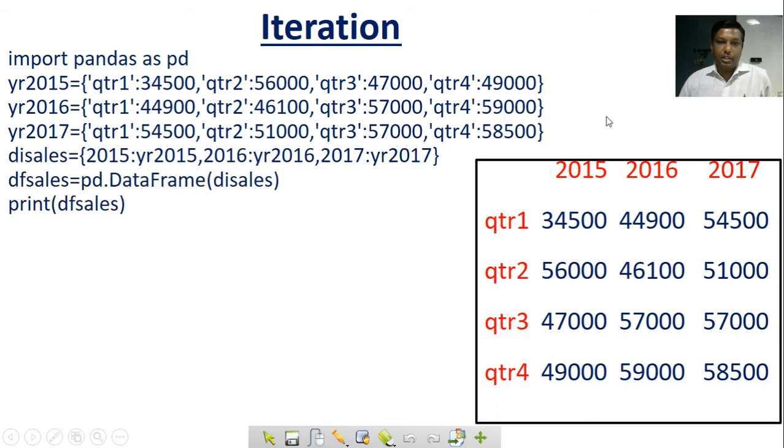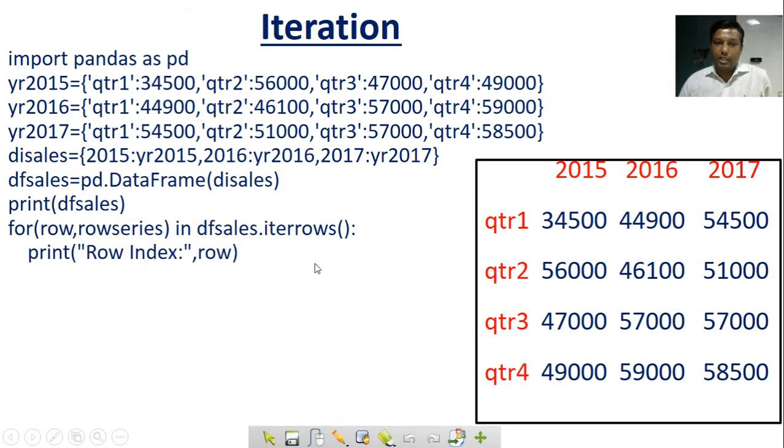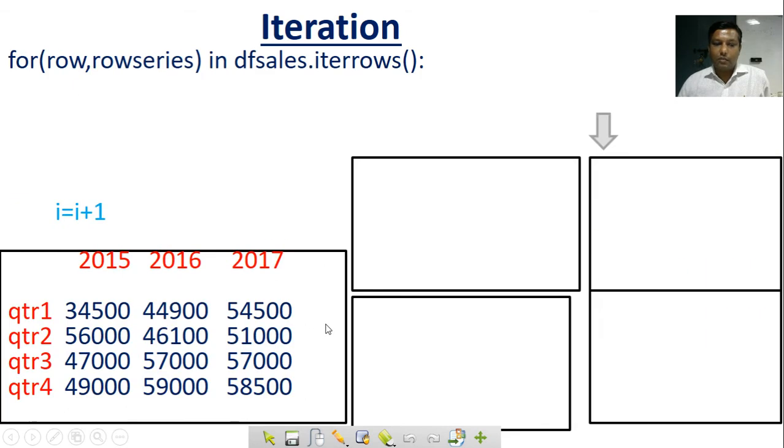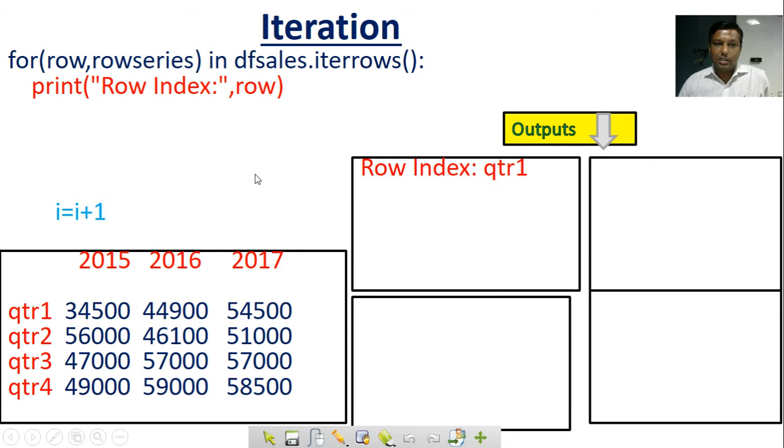Again in iteration, you can make the df_cells and print df_cells. For row, series in df_cells, print row index, row containing. Now we will take each value in the row also. We can access each value of the row. So i equal to 0, for val in row_series, print at i position val, i equal to i plus 1. So I am just taking all these here.